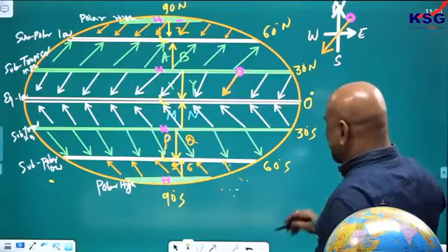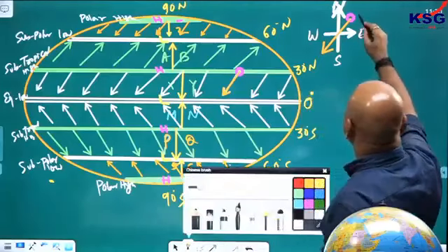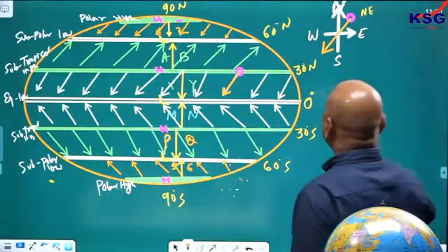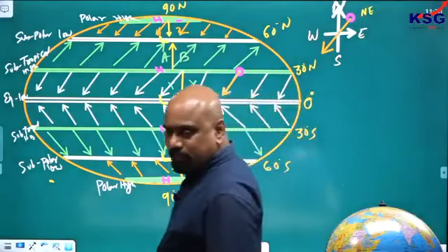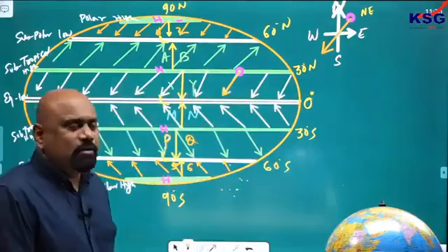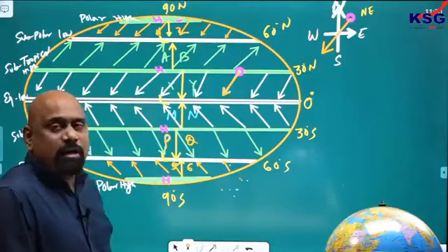Originating from which coordinate? Northeast. This is a northeast coordinate. From northeast it is blowing toward the southwest. Remember, naming of the wind is on the basis of its origin coordinate.